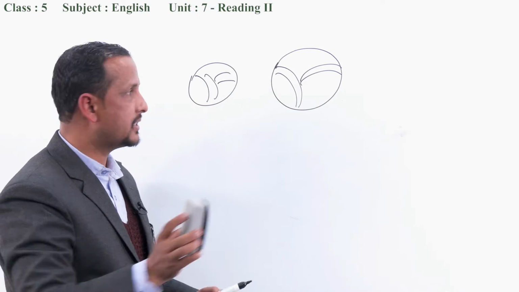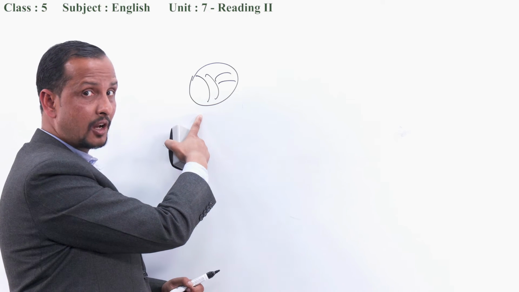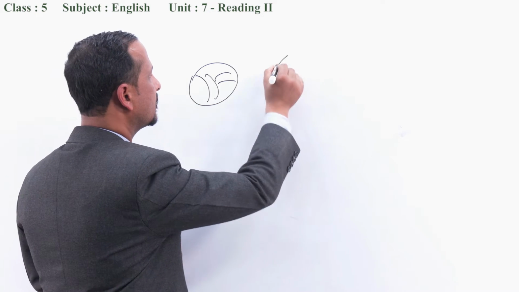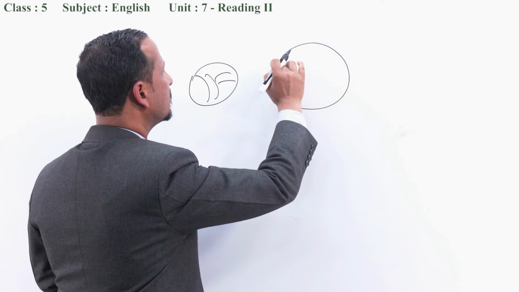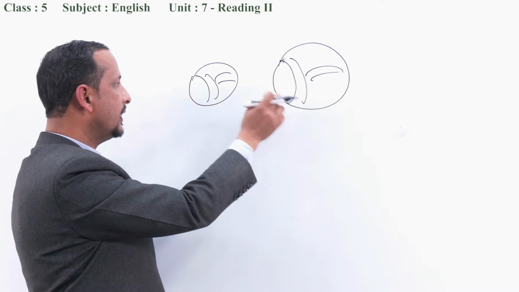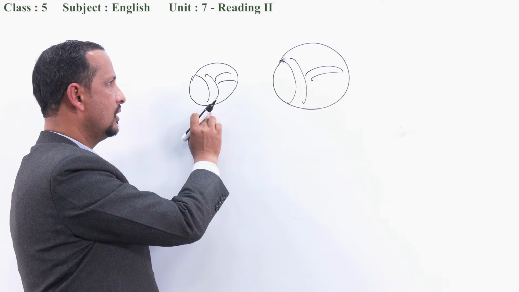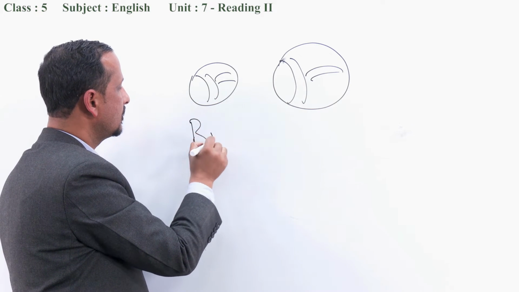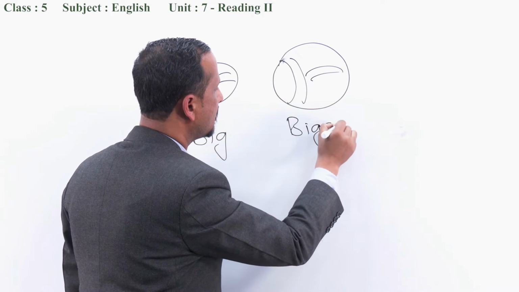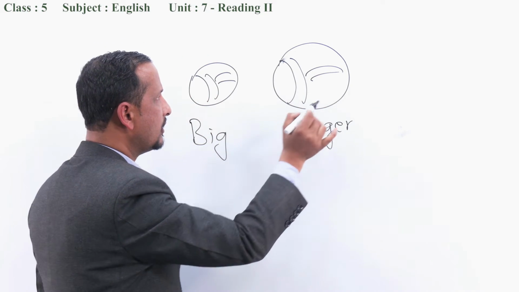If we add, let's see here. This is big now, right? This is what? Big. And now let's see, this is bigger, bigger than this one. Big, bigger.